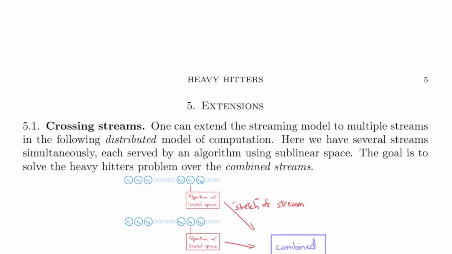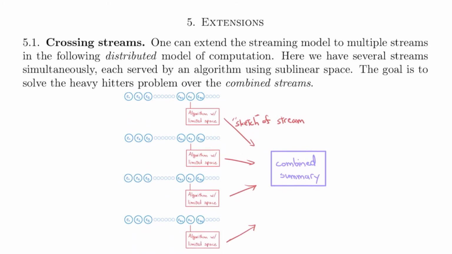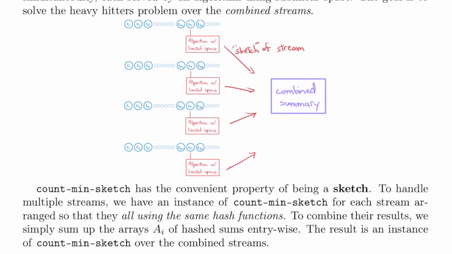Extensions. One can extend a streaming model to multiple streams in the following distributed model of computation. Here we have several streams simultaneously, each served by an algorithm using sublinear space. The goal is to solve the heavy hitters problem over the combined streams. Count-Min Sketch has a convenient property of being a sketch. To handle multiple streams, we have an instance of Count-Min Sketch for each stream arranged so that they all use the same hash functions. To combine the results, we simply sum up the arrays A sub i of hash sums entry-wise. The result is an instance of Count-Min Sketch over the combined streams.